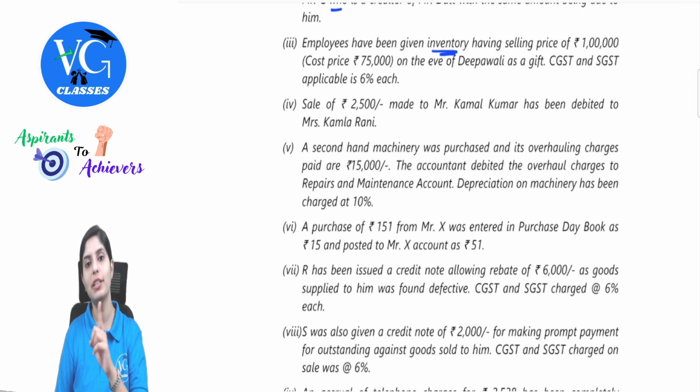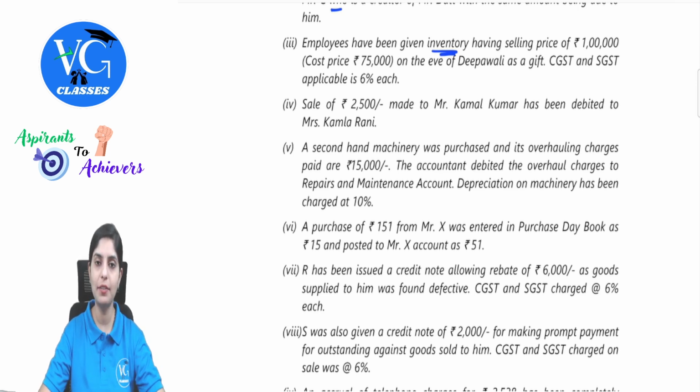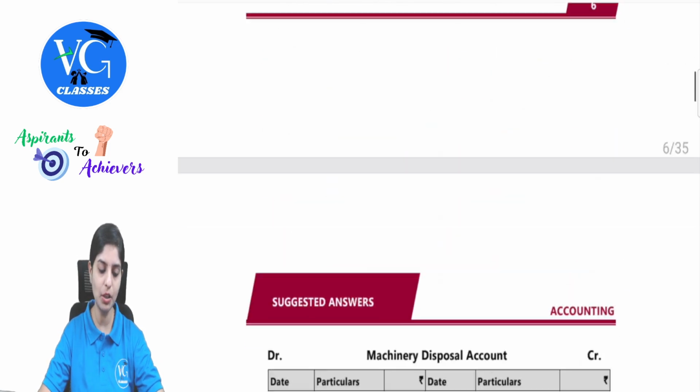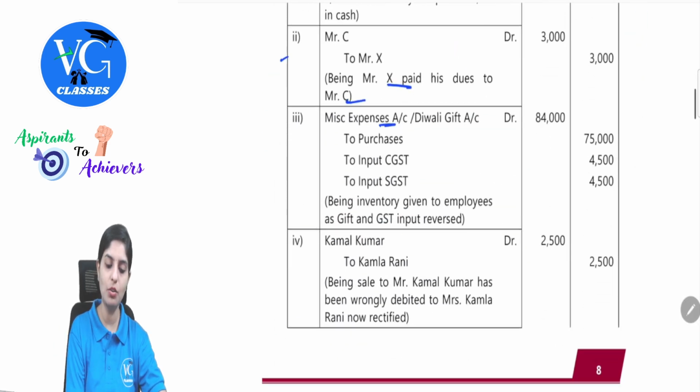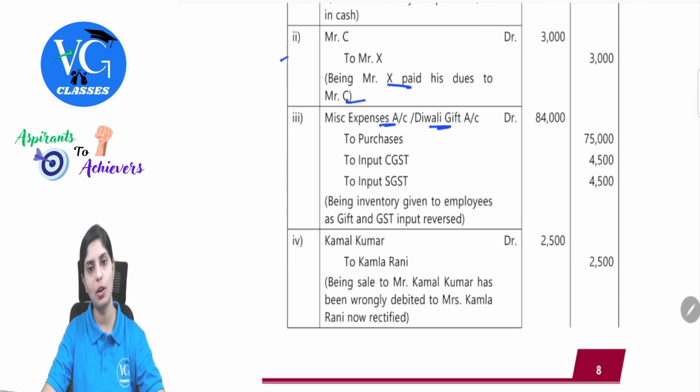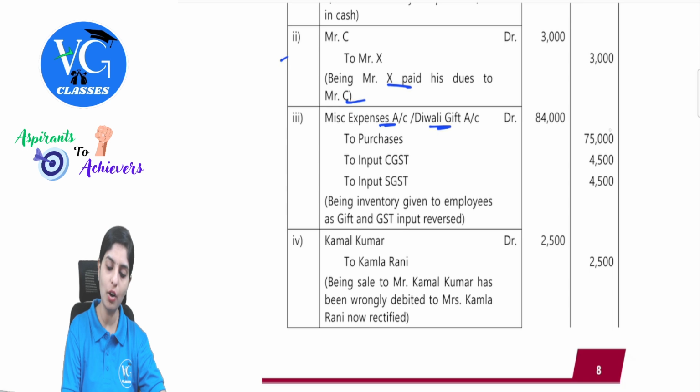So input CGST, input SGST will be appearing on the credit side. Since this was an inventory, you will have a Deepavali Eve account credited or some inventories account. So let's observe what ICAI has written here. Miscellaneous expense account debit or Diwali gift account debit to purchases to input CGST and to input SGST. This was your own inventory. They have given us the selling price as well as the cost price. So we will record it at the cost price, which was 75,000.